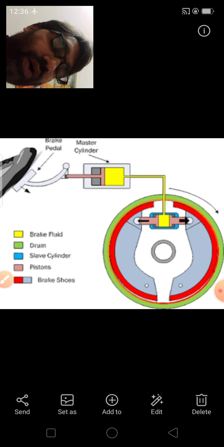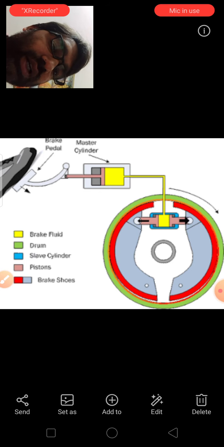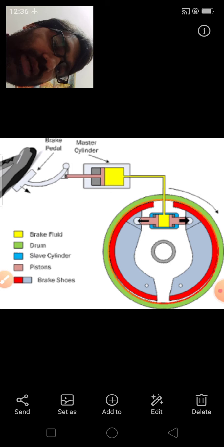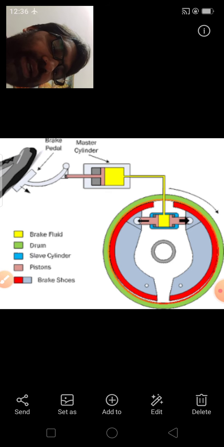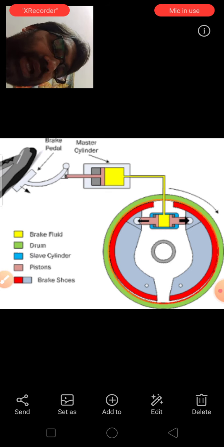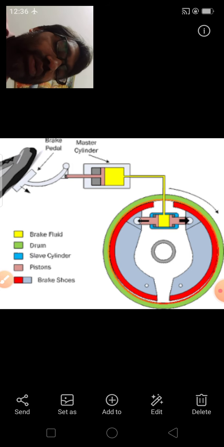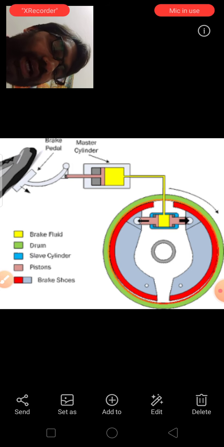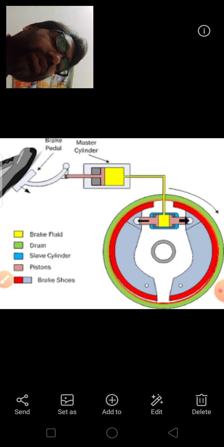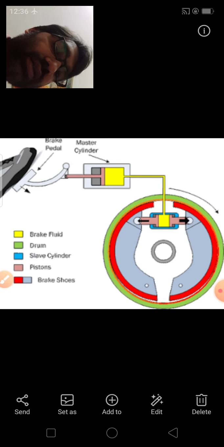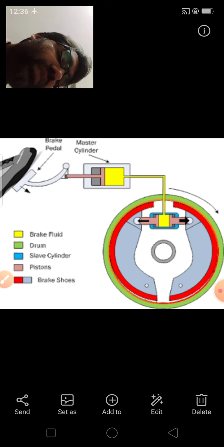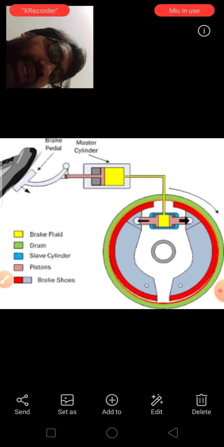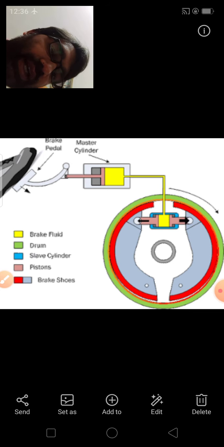When this oil with pressure pushes the pistons, the piston pushes the brake linings, which stick with the brake drum and the brakes are applied. In this way hydraulic brakes are applied. These are generally used to retard the vehicle rather than to stop its motion. Generally we can see its use in heavy vehicles, right?